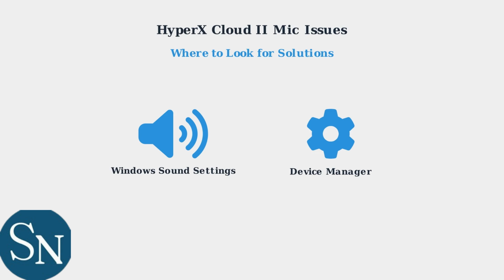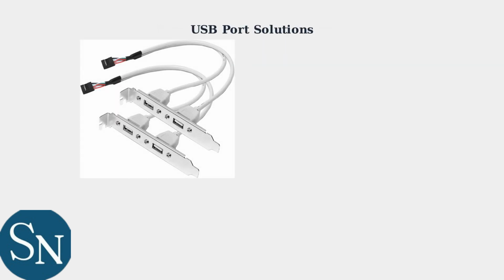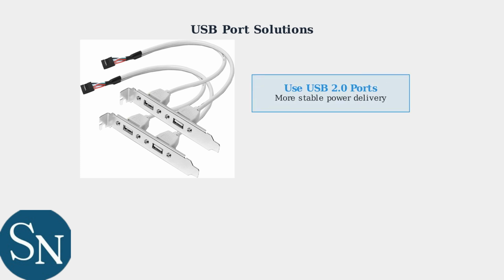You'll primarily be working in Windows sound settings to check device recognition and in Device Manager to handle driver issues and power management settings. The first step to fix your HyperX Cloud 2 microphone is checking your USB connection. Many microphone issues stem from using the wrong type of USB port or connection method. Try different USB ports on your computer, but focus specifically on USB 2.0 ports. These older ports often provide more stable power delivery for audio devices than newer USB 3.0 ports.